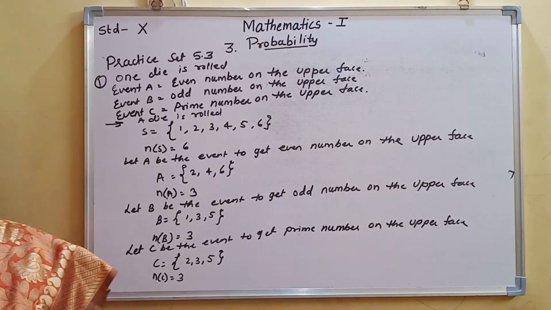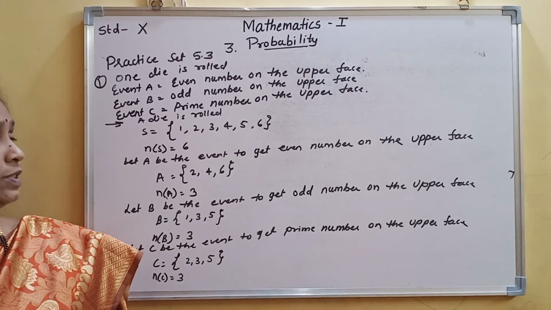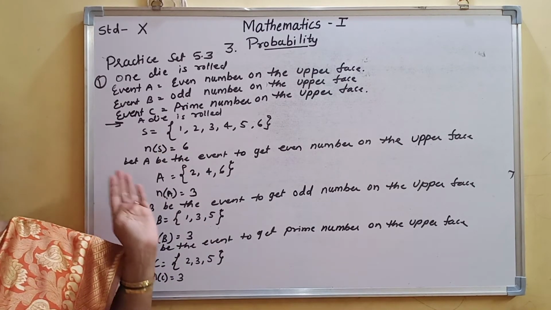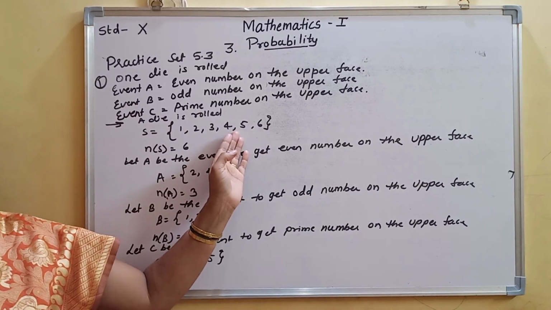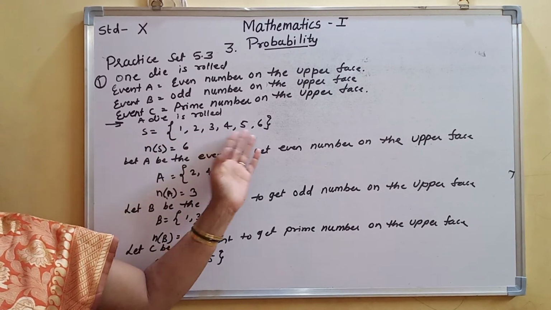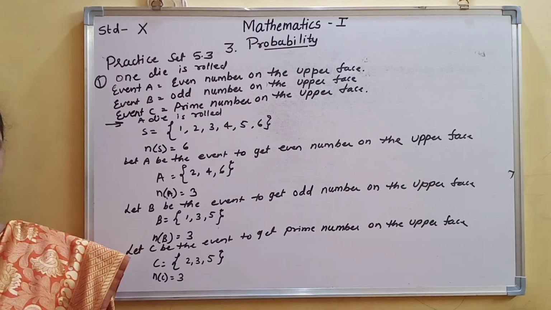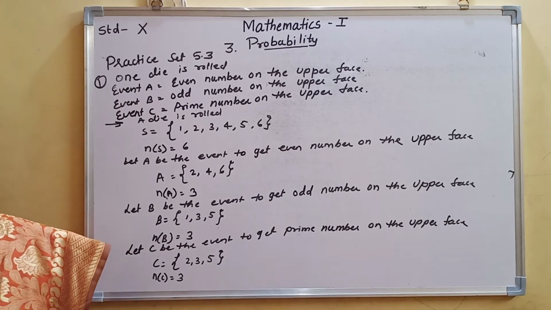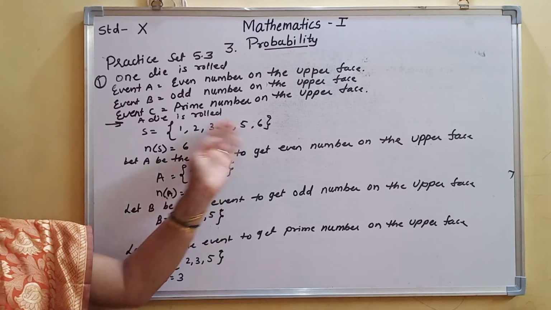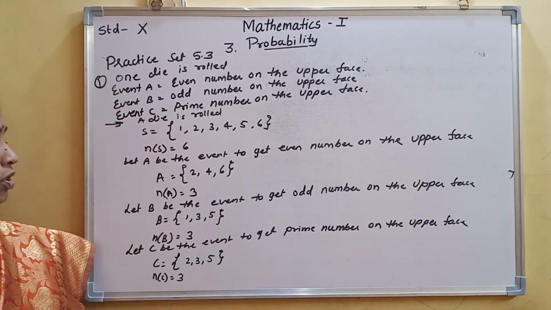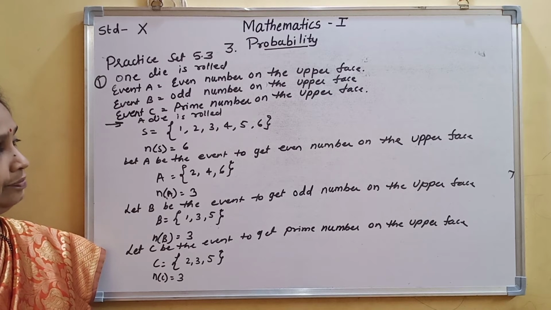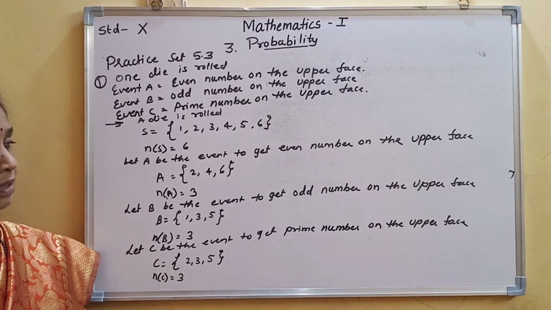Okay, in this way we have to write the sample space for all the examples and events. First is the sample space. A die is rolled, meaning a die having 6 events on its upper faces. So n of S will be 6. The event is to get an even number on the upper face.